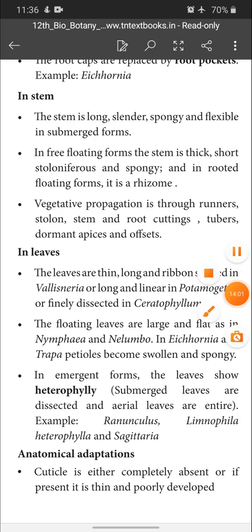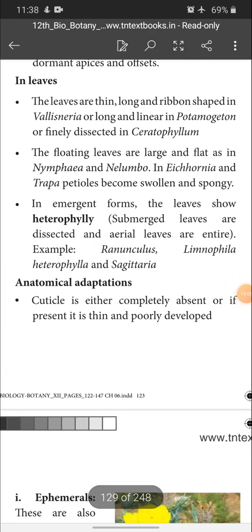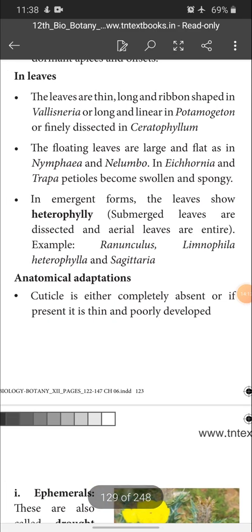of hydrophytes. Next we are going to see about the anatomical adaptation. What is meant by anatomy? The study of the internal structure of a plant or animal is called anatomy. In anatomical adaptation, the cuticle is either completely absent, or if present it is thin and poorly developed.